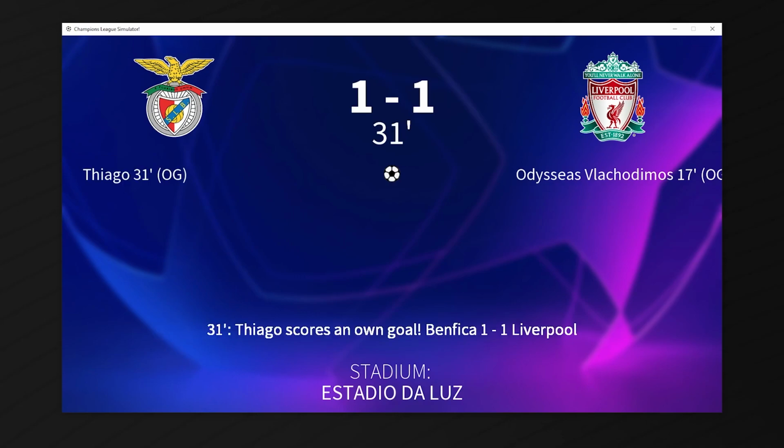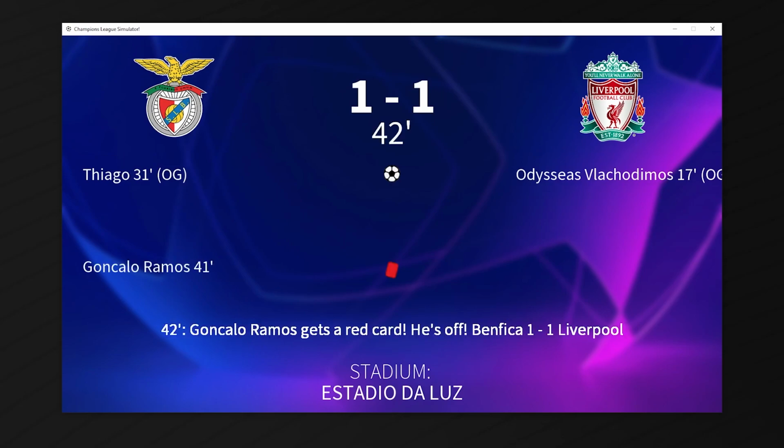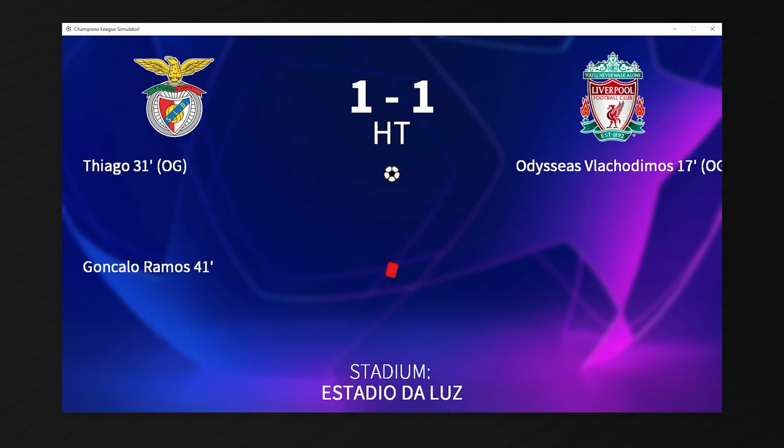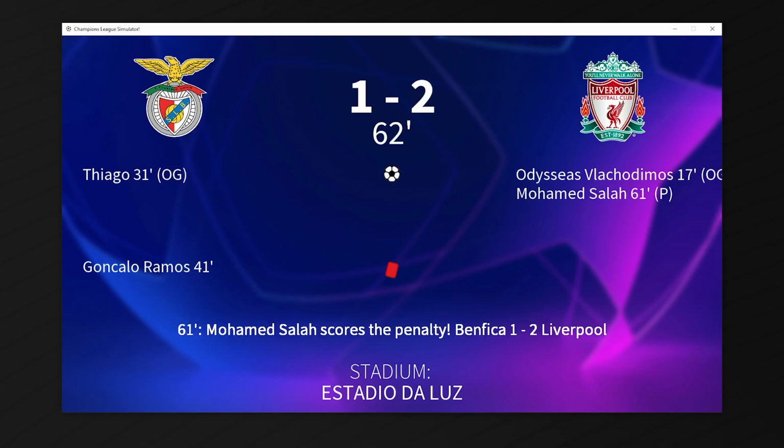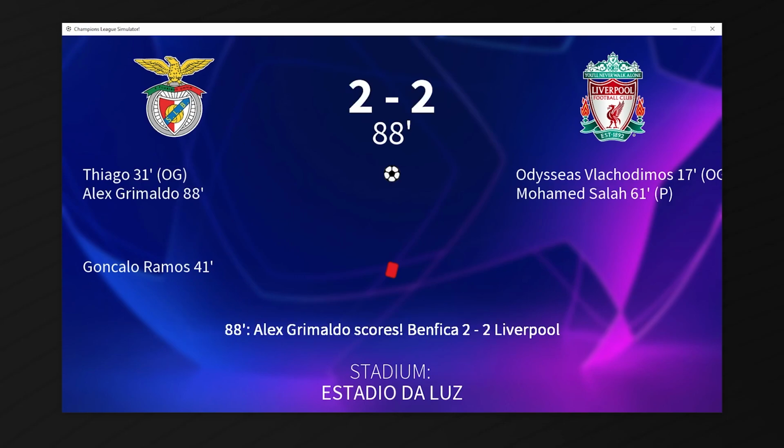But in the 31st minute, Thiago scores an own goal and it's 1-1. Gonçalo Ramos gets a red card and he's off in the 42nd minute, and at halftime it's 1-1 with Benfica a man down. After the break, Gilberto gets booked and then Taarabt commits a foul in the box, so it's a penalty to Liverpool and Mohamed Salah has the chance to send his team 2-1 up, which he takes. He scores the penalty. And in the 88th minute, Alex Grimaldo, the La Masia product, scores to make it 2-2 on the night, and possibly that is going to be the final score.